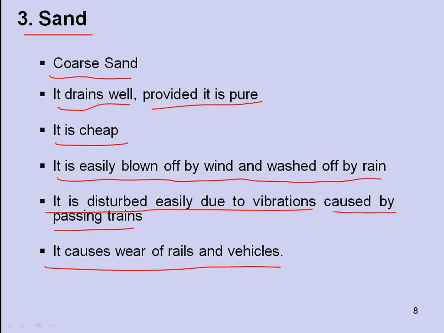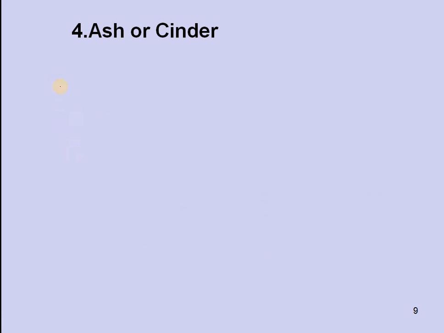So coarse sand drains well and is cheap also. It is easily blown off by the wind and washed off by the rain. It is disturbed by vibration because sand does not have proper bonding, so it causes wear of rails and vehicles.